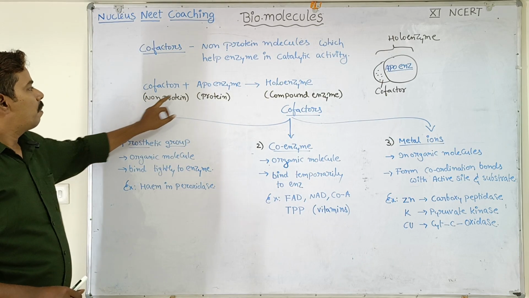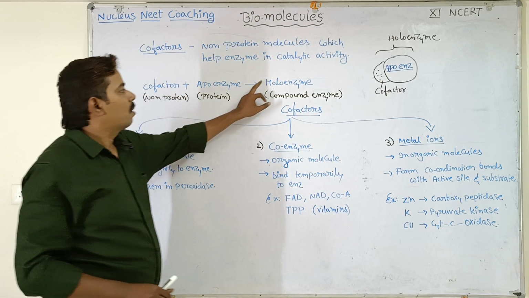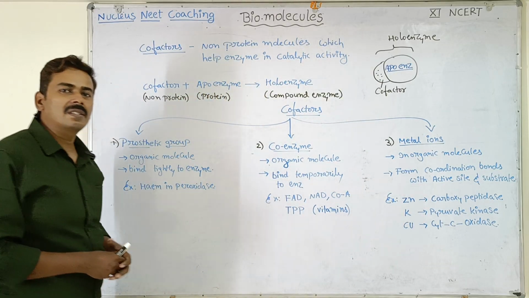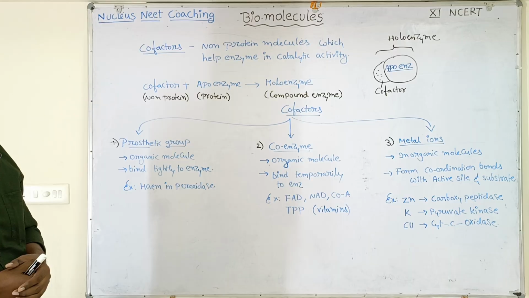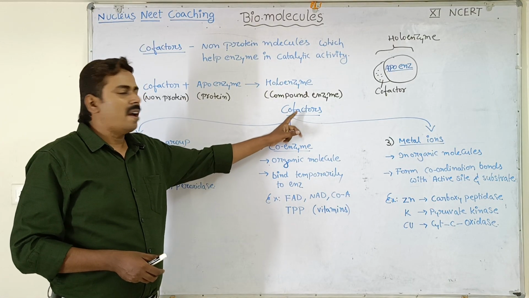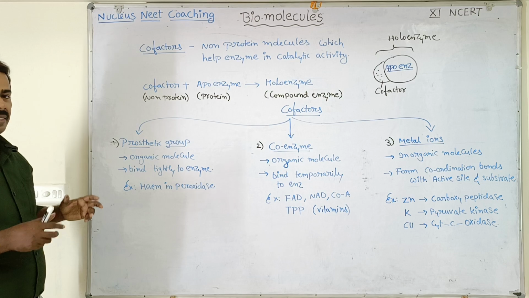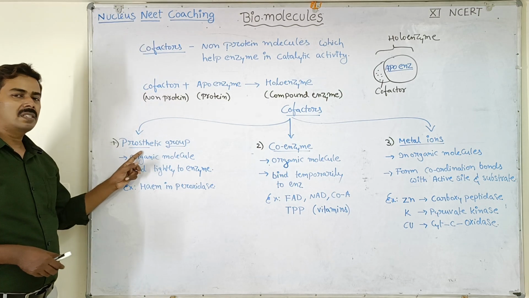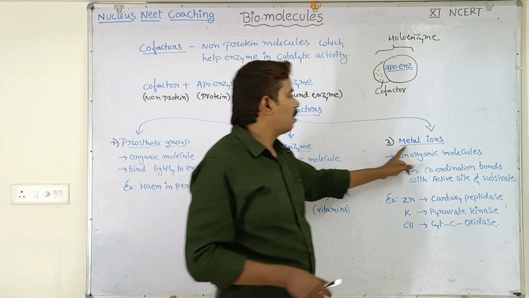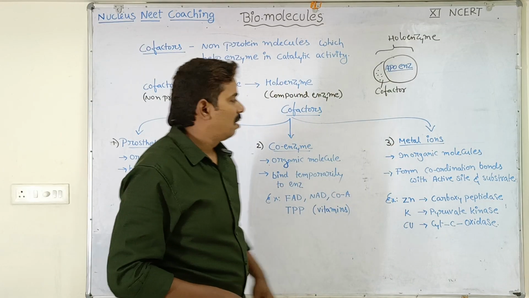Cofactor is a non-protein part, apoenzyme is a protein part, and holoenzyme is a compound enzyme. Already we have discussed some examples of compound enzymes, right? Now let's see the types of cofactors. Basically there are three types. The first one is the prosthetic group, second is the coenzyme, third is the metal ions.